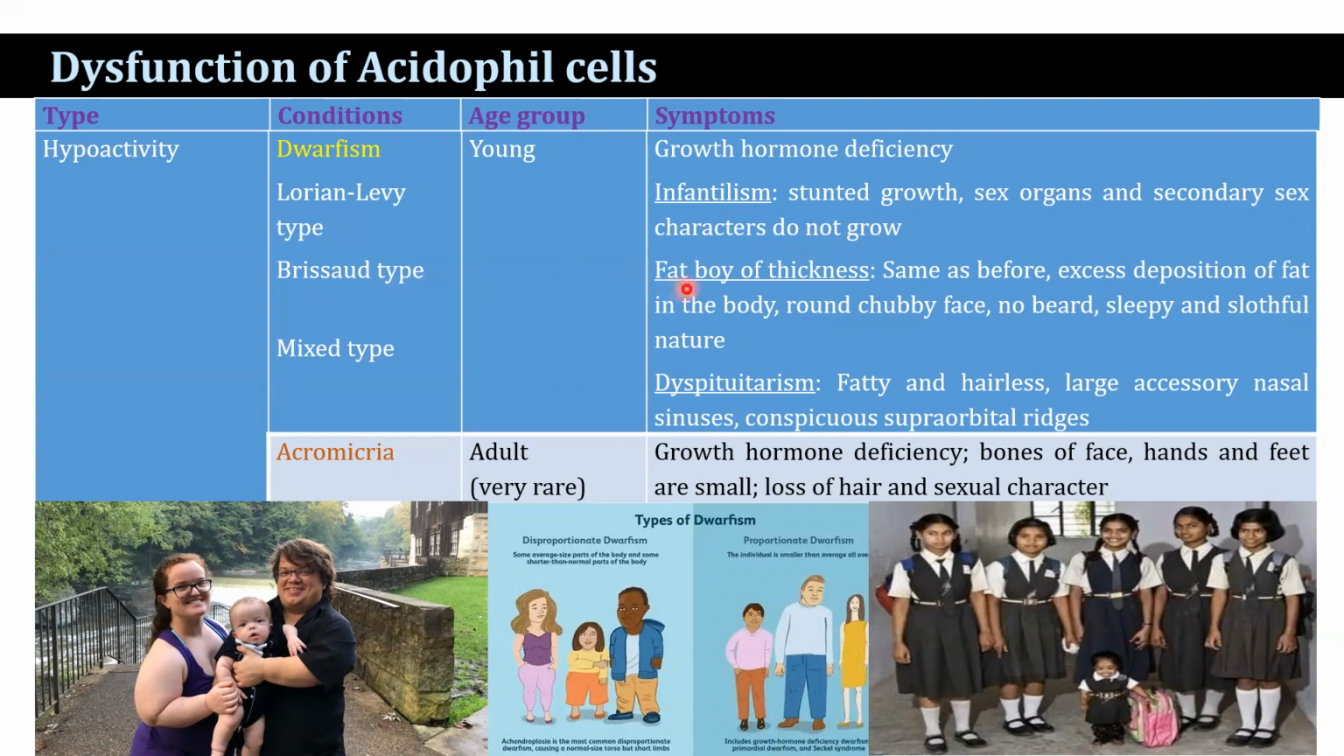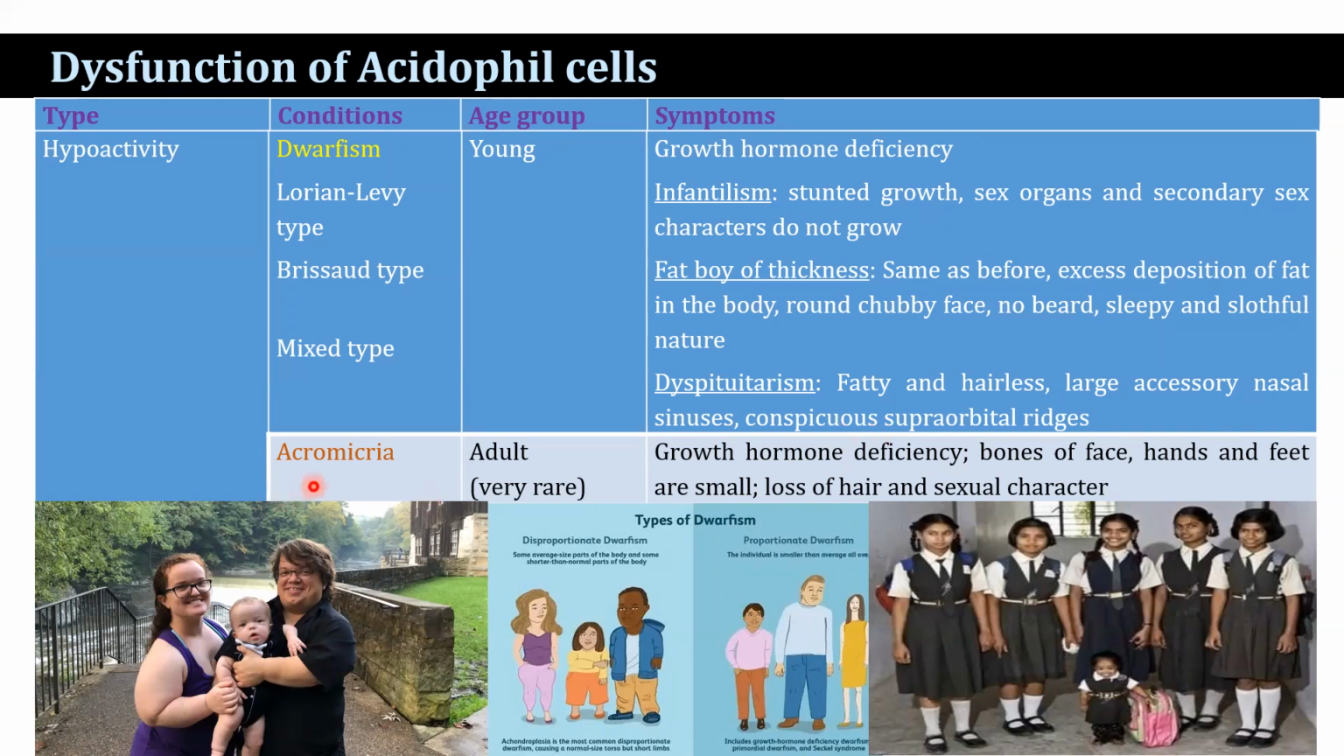The Brissaud type is a fat body of thickness, and the characteristic features are also the same: sex organs and secondary sexual characters do not grow, excess deposition of fat in the body, a round chubby face, no beard, sleepy and slothful in nature. Whereas the mixed type is dyspituitarism, fatty and hairless, with large accessory nasal sinuses and a conspicuous supraorbital ridge.